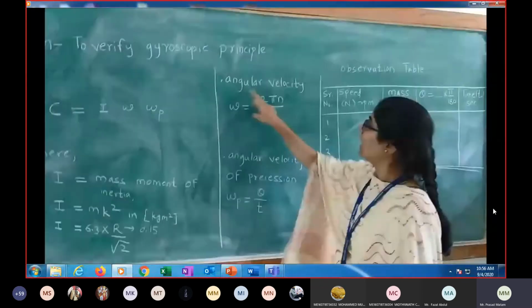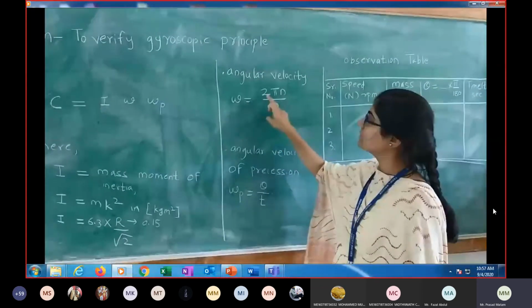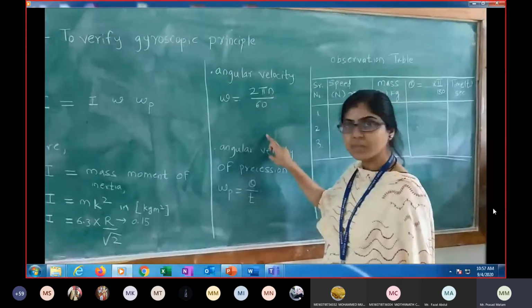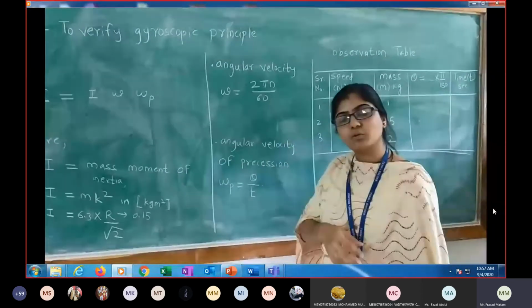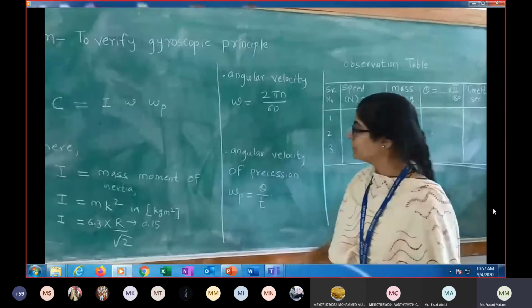Then omega, as I have written over here, is the angular velocity. Omega is equal to 2 pi N by 60. This N is the RPM of the rotor. We can calculate it with the help of a tachometer.